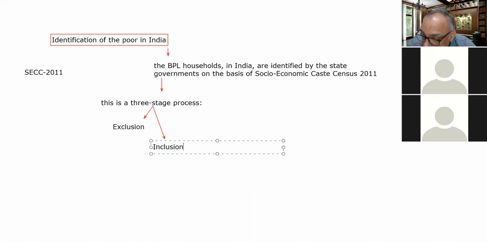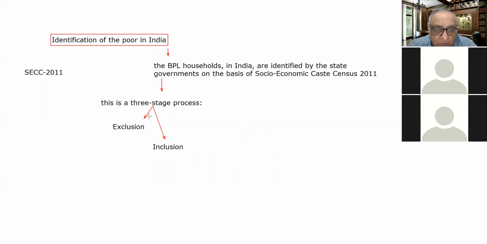So now what is there? Whatever houses have been excluded, after that, whatever houses remain are further studied on the basis of another criteria, which is known as the inclusion criteria.